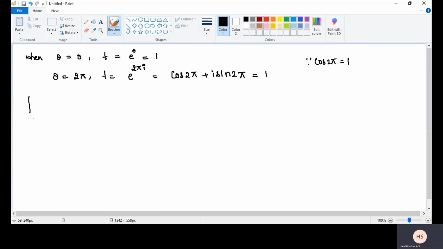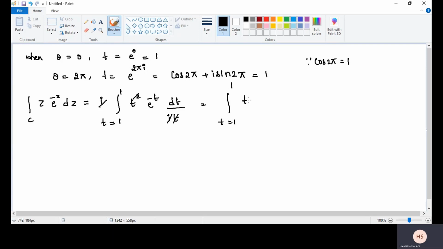Next, the integral over the curve C of z into e power minus z dz is equal to i into the integral with limits from t is equal to 1 to 1. In the place of e power 2i theta, we can write t square e power minus t dt divided by i into t. So i will get cancelled, t will get cancelled, remaining